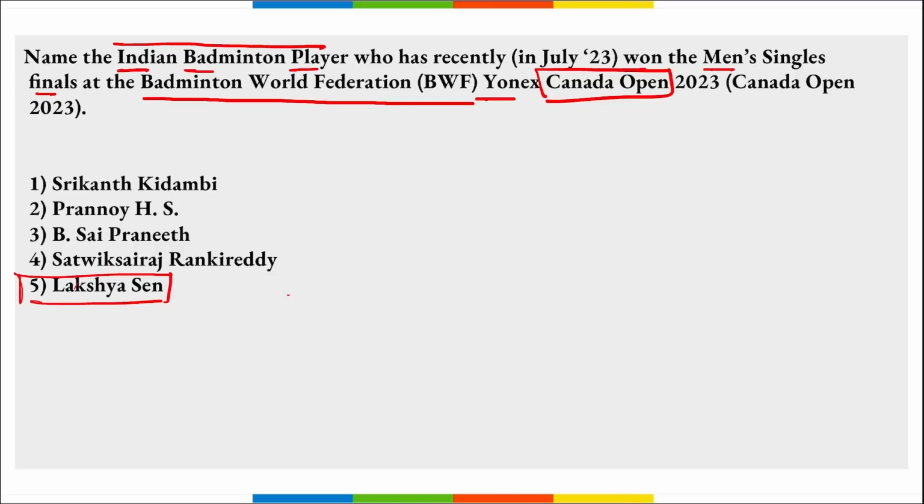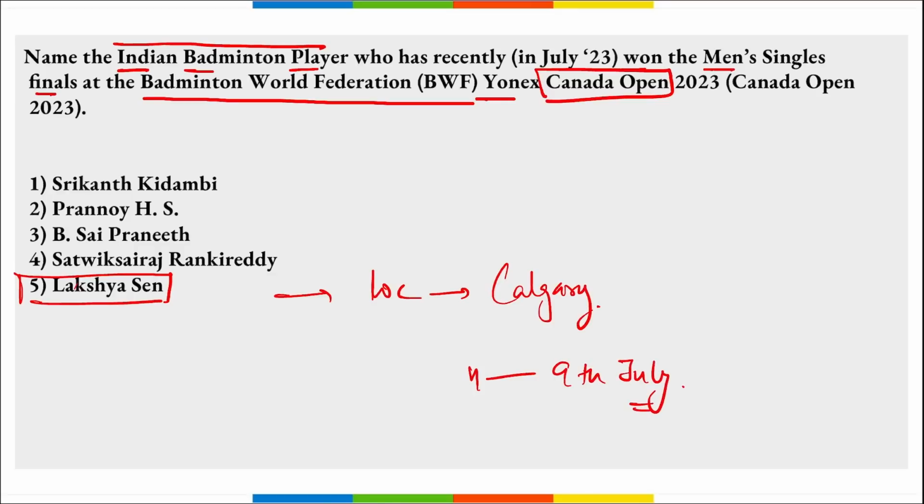He defeated the Chinese player in the final. Where was this held? What is the location? This Canada Open was held at Calgary in Canada. It was from 4th to 9th of July. Right? And in this, we are talking about the men's singles final, right?